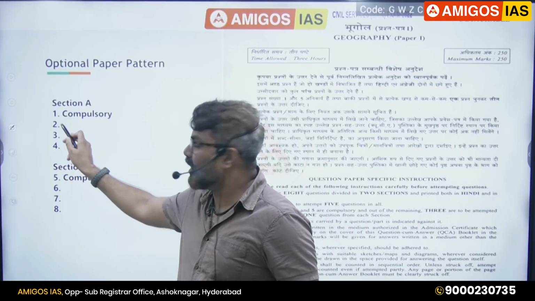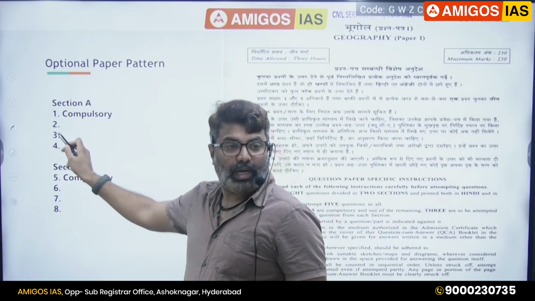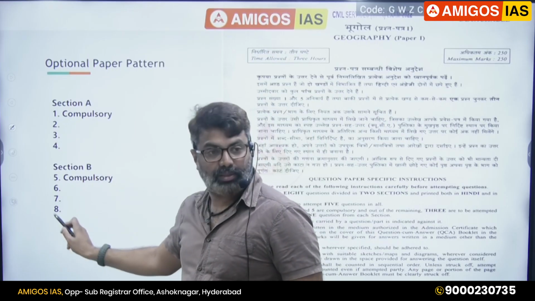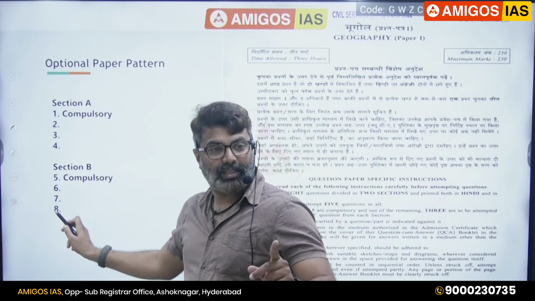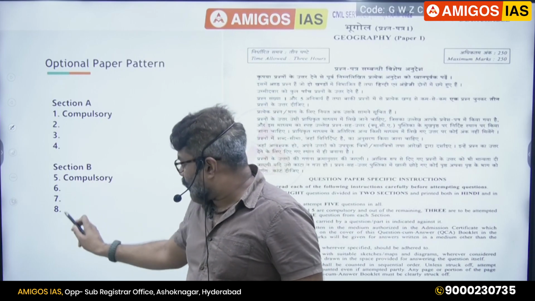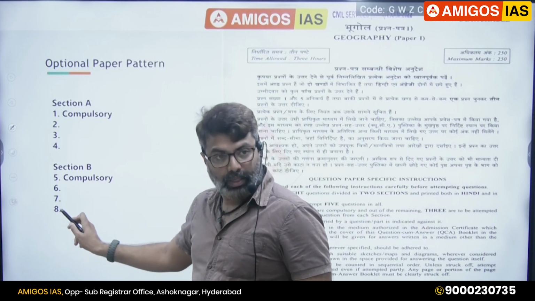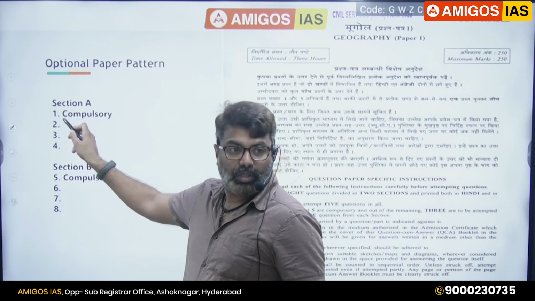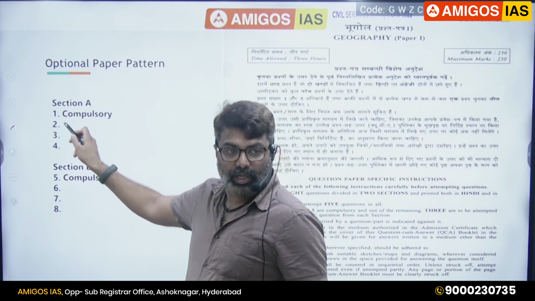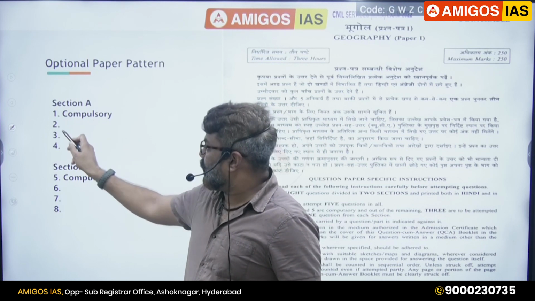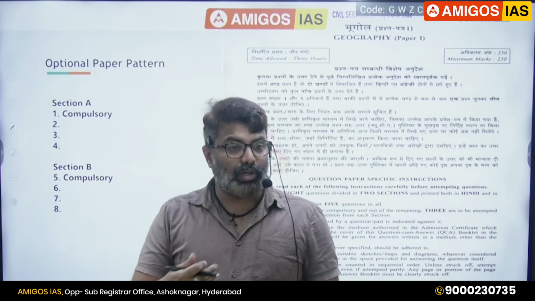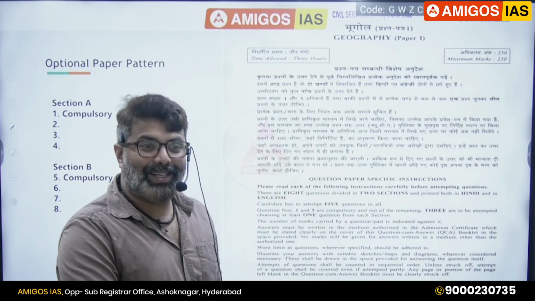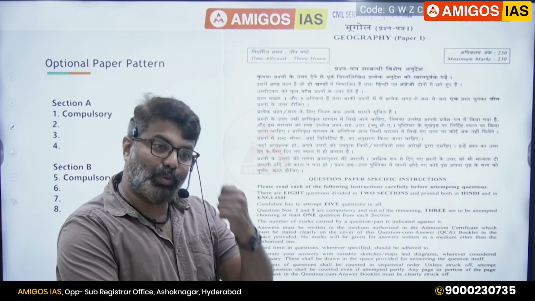You are supposed to answer only 2 of them, and 1 from the other section. So the fifth question and 1 more question here you have to choose, and among the others, 1 and any of these 2. Then only your paper is complete. So many students make this mistake. In every optional, they make this mistake.